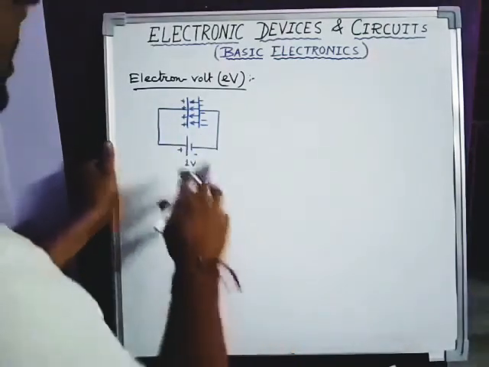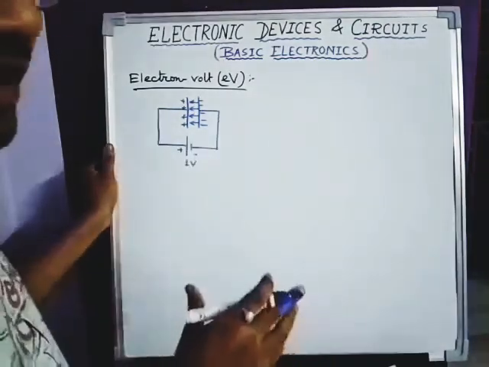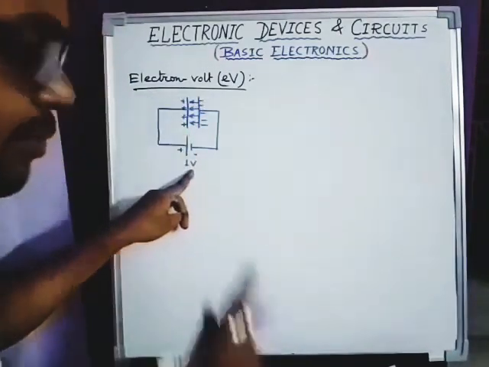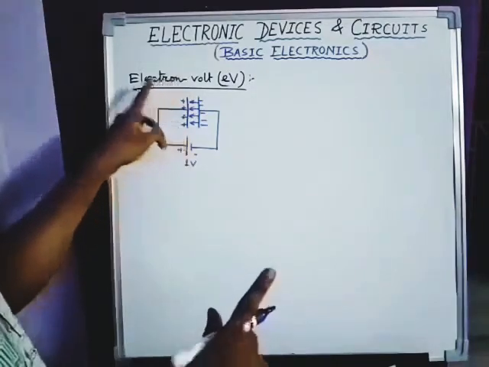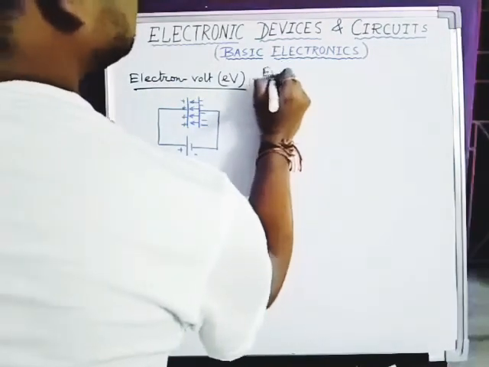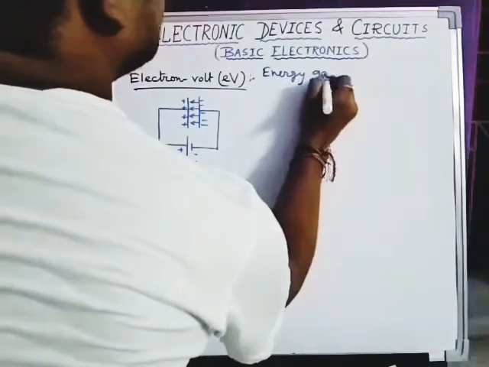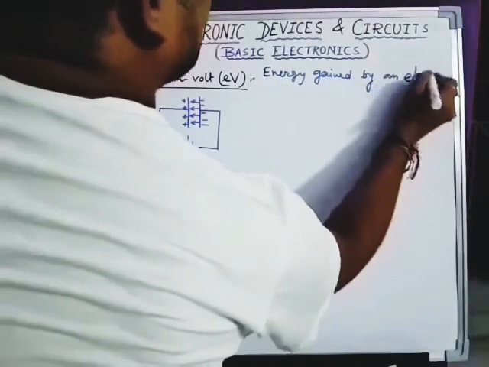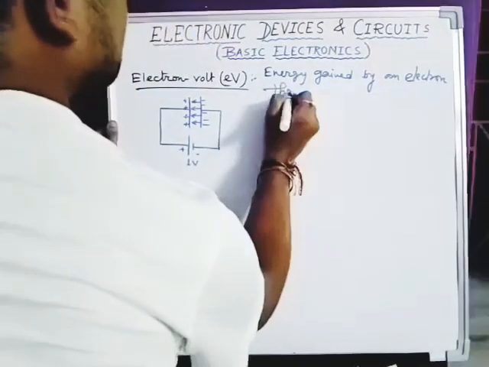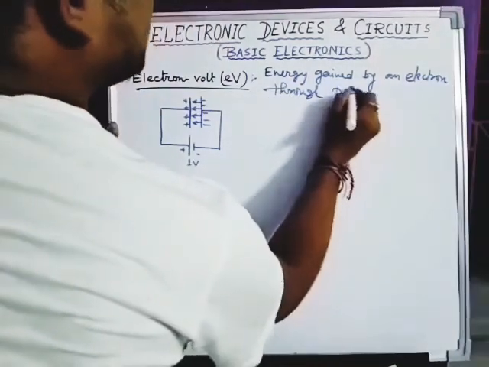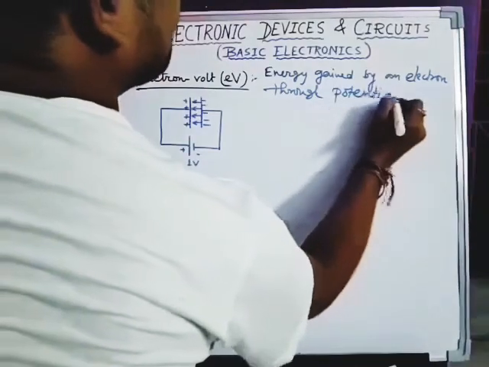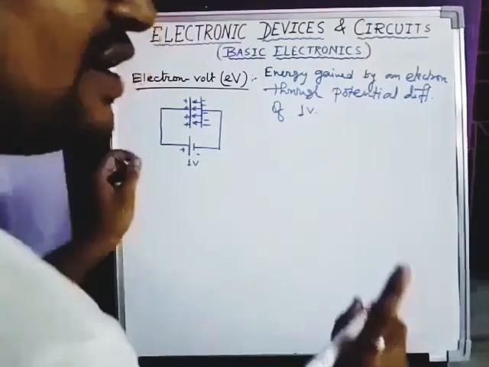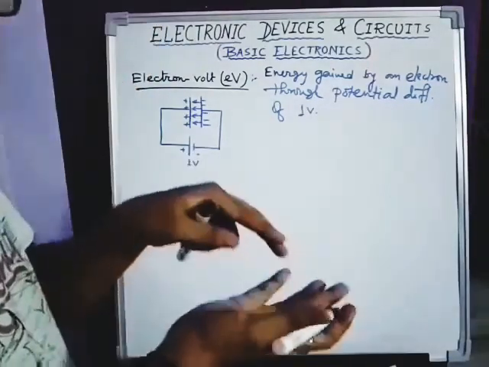Now the definition of electron volt is: the amount of energy gained by an electron through a potential difference of 1 volt is known as 1 electron volt. So the energy gained by an electron through a potential difference of 1 volt, this is the definition. It means the energy of the electron increases.